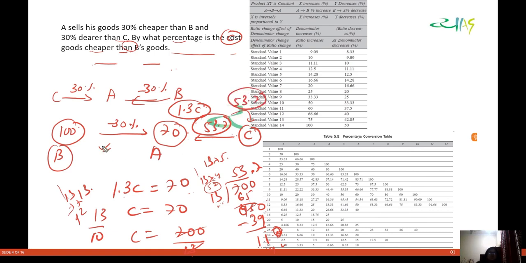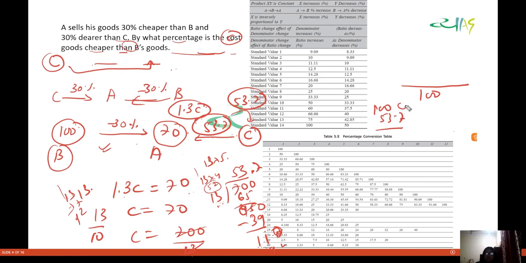C is 53.7. So what is the overall percentage change? Because it is asking by what percentage the cost of C's good is cheaper than B's good. How much is C's good cheaper than B's good? So B is 100. What is the difference between this 100 and 53.7?